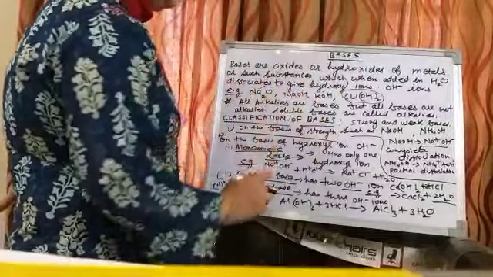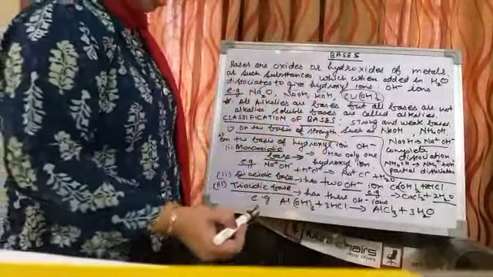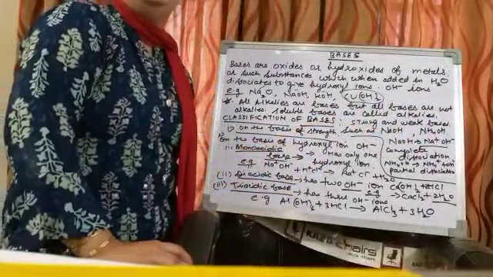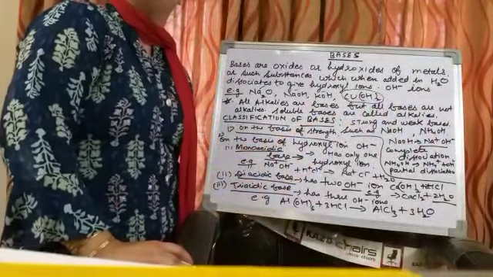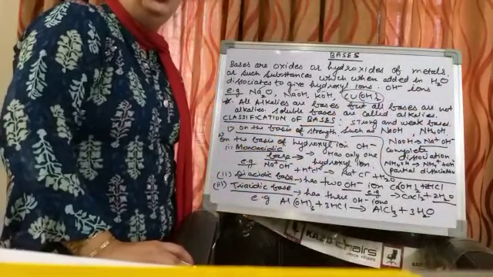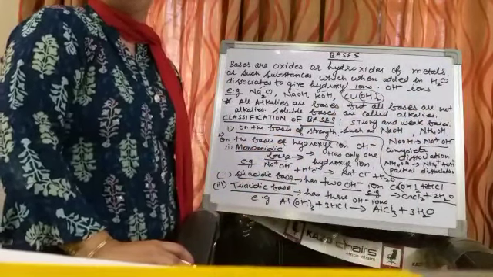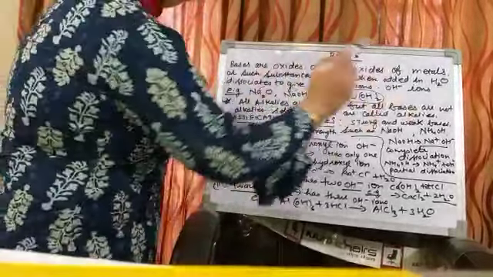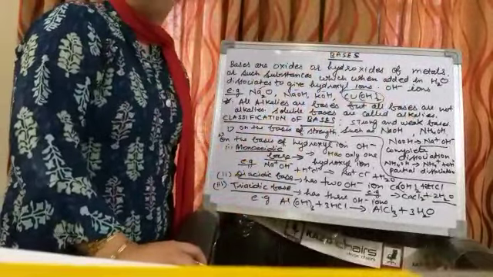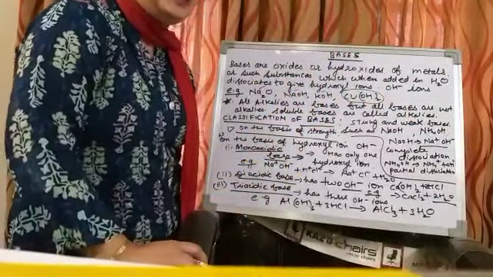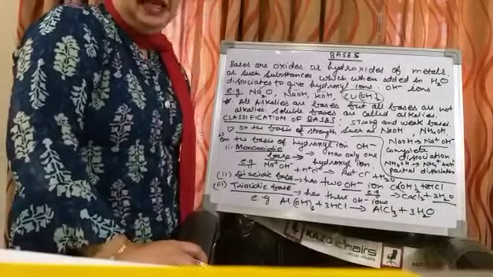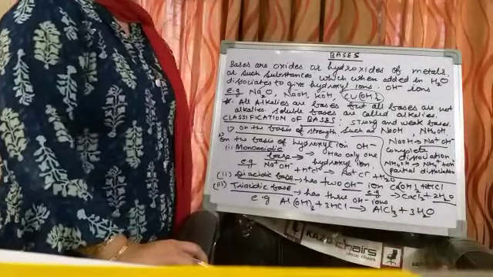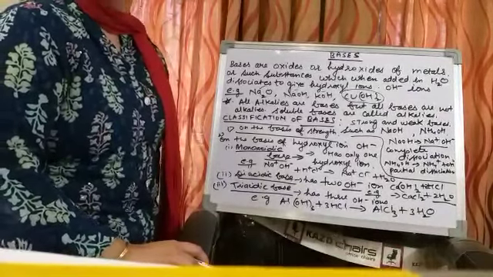On the basis of the strength, bases are divided into two categories, strong and weak bases. Strong bases are such bases which dissociate completely in water to give a higher concentration of hydroxyl ion. And weak bases are such bases which partially, not completely, again I am repeating the word partially, incompletely, dissociate in water to give a lower concentration of hydroxyl ion.